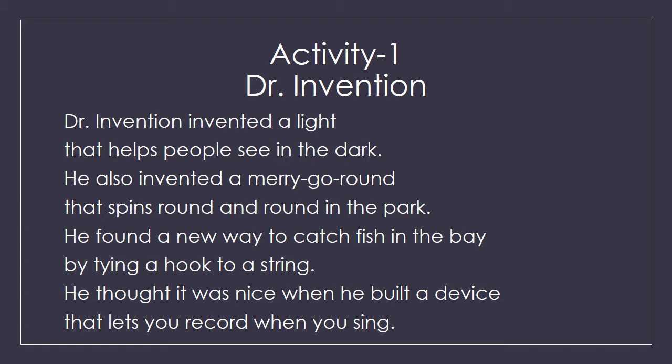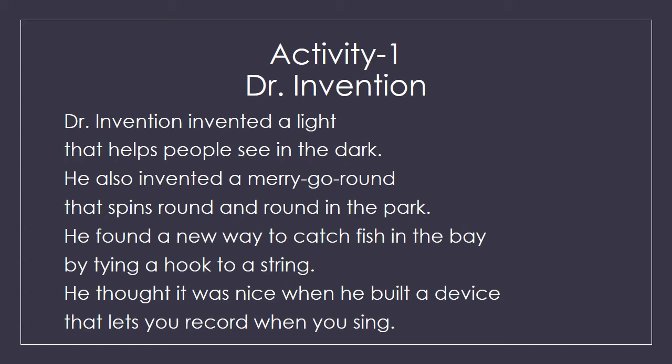It is about invention or a person who is Dr. Invention. So let's start this poem. Dr. Invention invented a light that helps people see in the dark. He also invented a merry-go-round that spins round and round in the park.